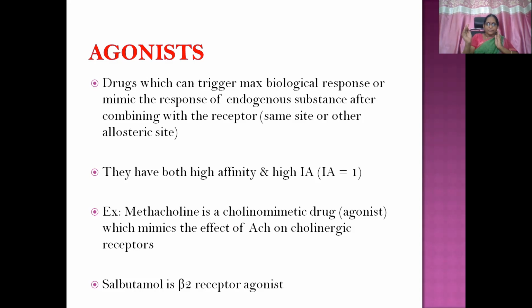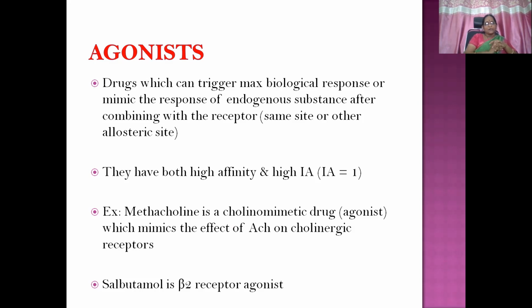If a drug molecule produces responses similar to the physiological responses that a particular endogenous substance produces, then it can be called an agonist. They have high affinity and high intrinsic activity, and intrinsic activity can be denoted by 1.